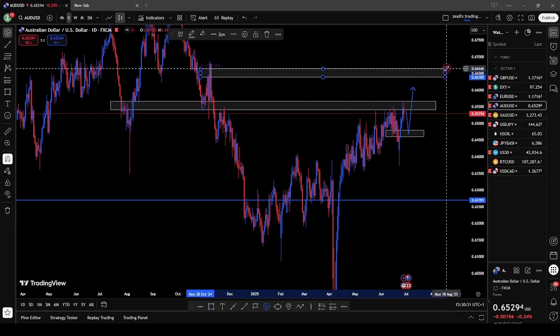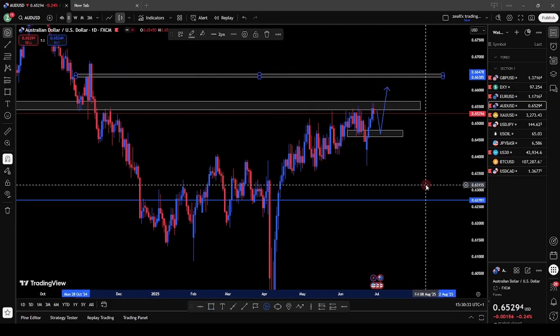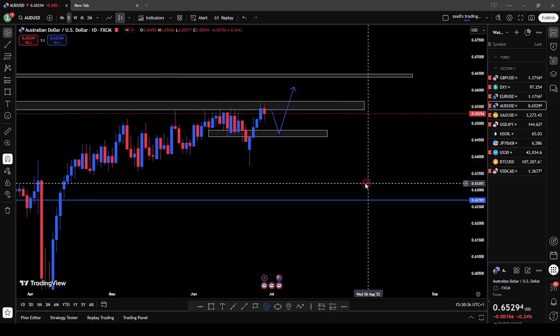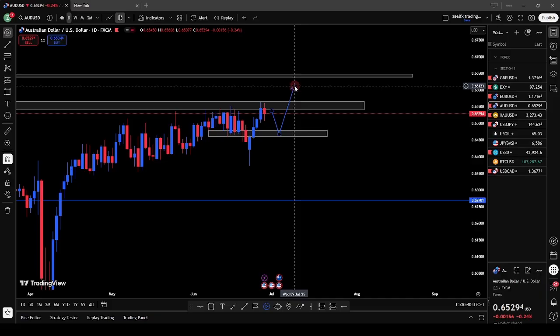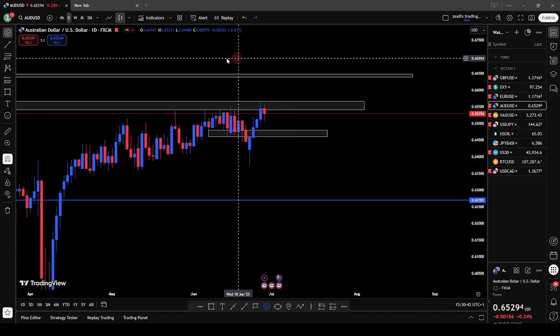on the daily chart, because this level is a strong level. So we expect price to move to this next resistance level on the daily chart, but we'll be looking for a buying opportunity from this support level. So let's look at the weekly chart of the Australia USD.